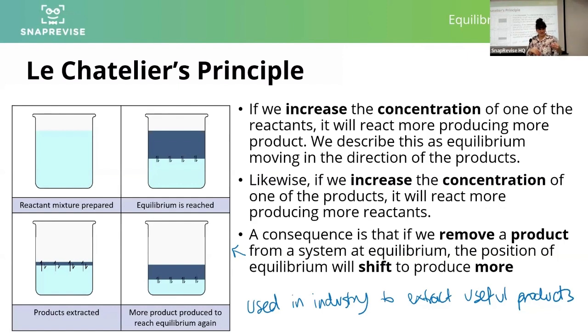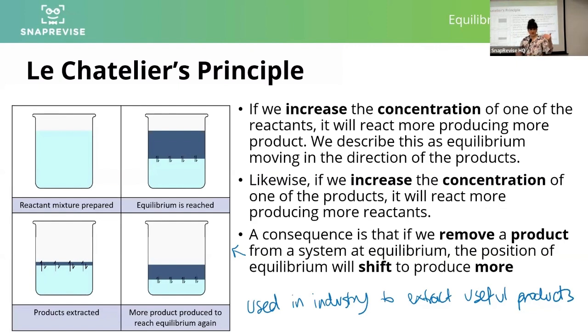We're left with fewer products than we have reactants, and the ratio is off. So in order for Kc to remain constant, the position of equilibrium must shift to get us back to the point where Kc is constant. So the position of equilibrium shifts briefly to allow more reactants to become products to get Kc back to that position again. In doing so, we've used up more reactants again. So we've got more products. So we can then repeat the process.